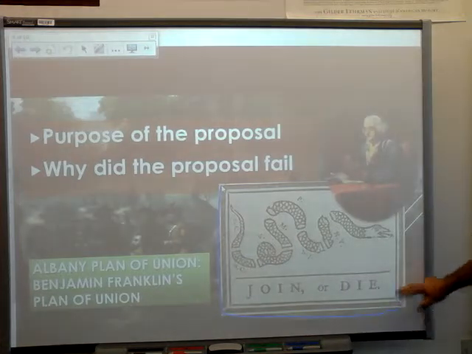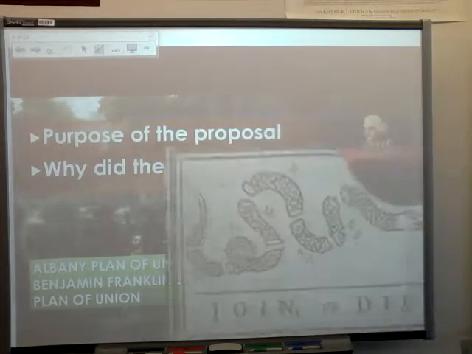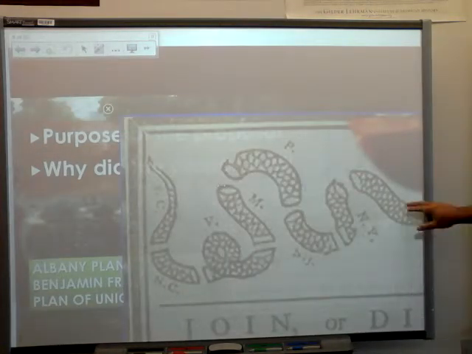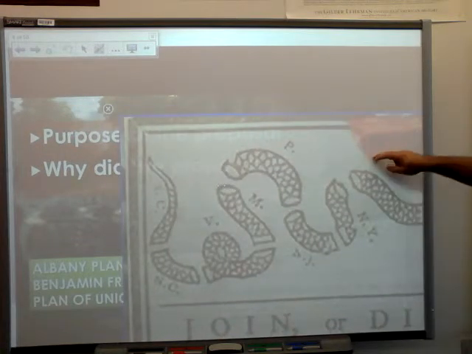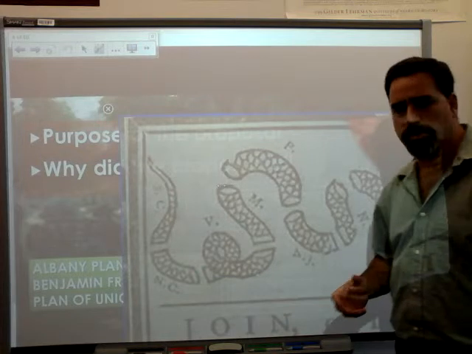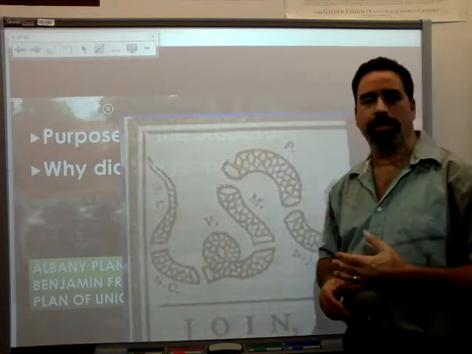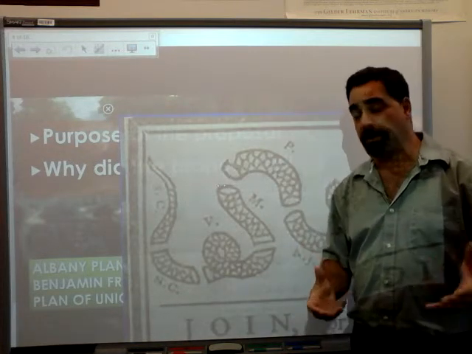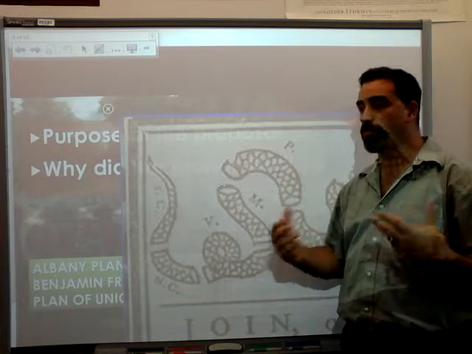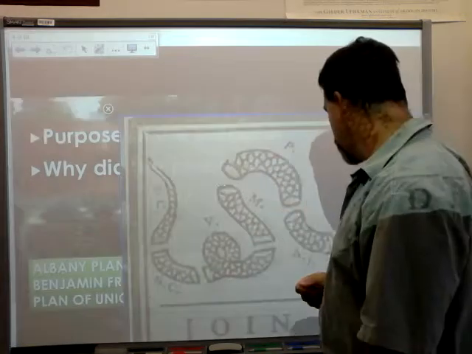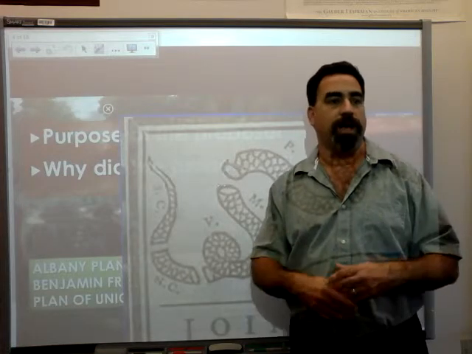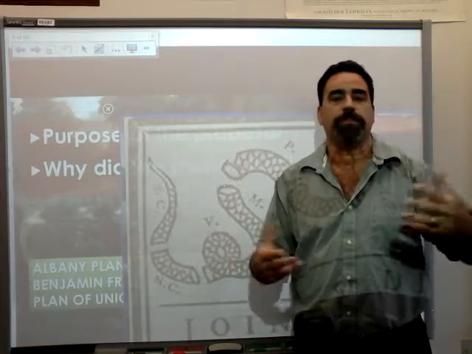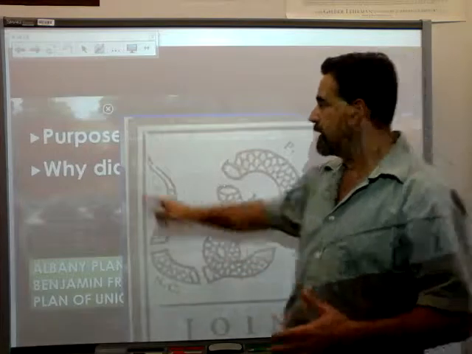This is a famous icon of the time, which is usually erroneously applied to the American Revolution. In fact, this was pre-Revolution. This had to do with the Albany Plan of Union. The idea was that if the colonies didn't join together, they would ultimately perish. They would ultimately fall to the French.